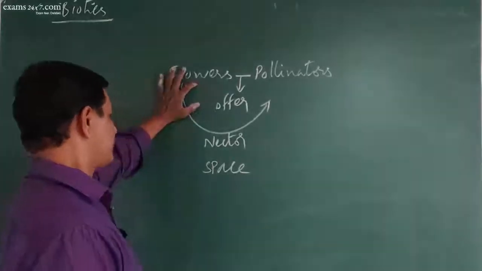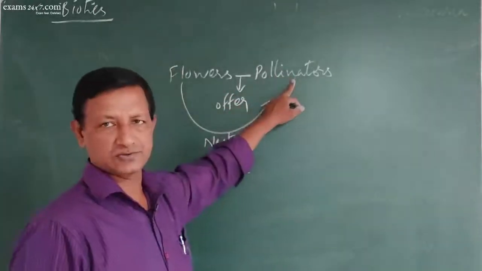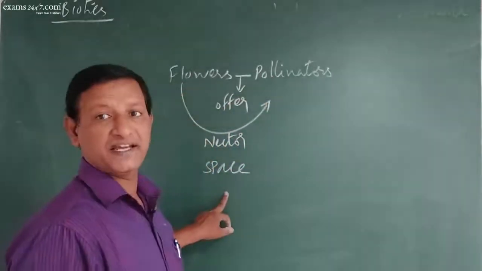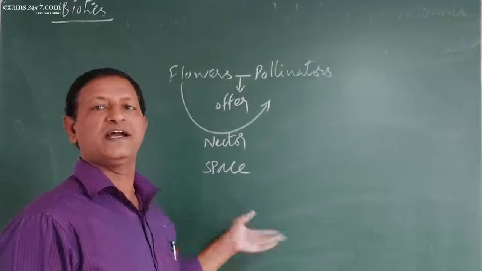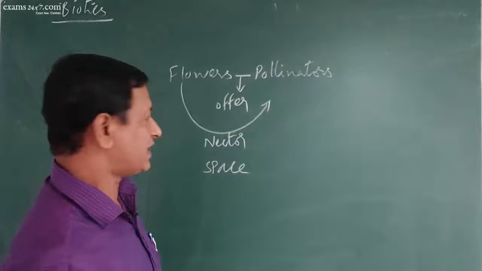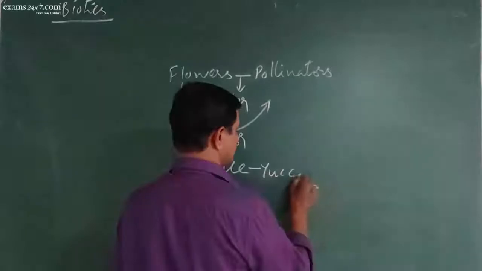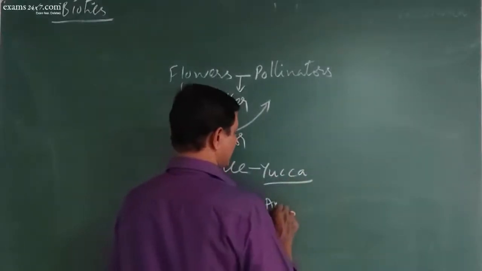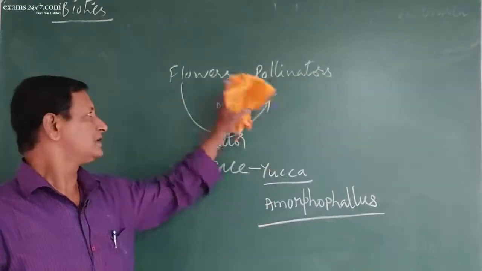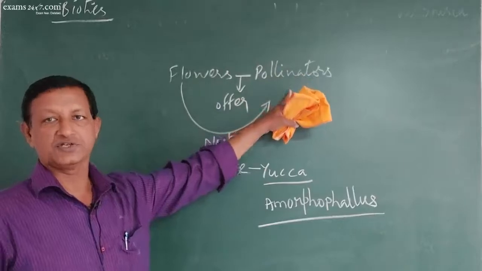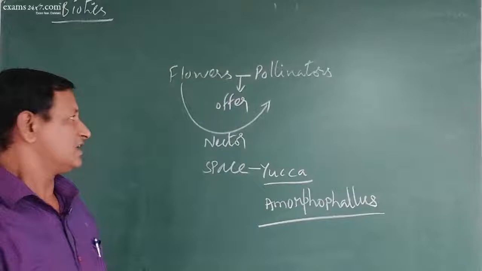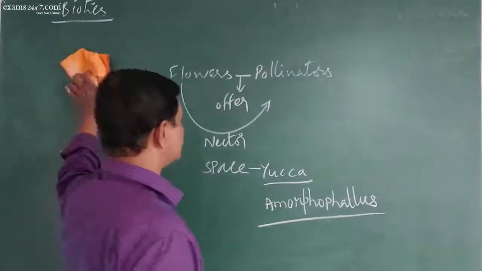So flowers will provide nectar for pollinators, during which pollination takes place. Or flowers will provide the space for the pollinators to lay eggs or for some other purpose, during which the pollination takes place. For example, in case of yucca or Amorphophallus, the space is provided by the flowers for the pollinators. So that's called the offer. They will offer something for the pollinators for having done the process of pollination.